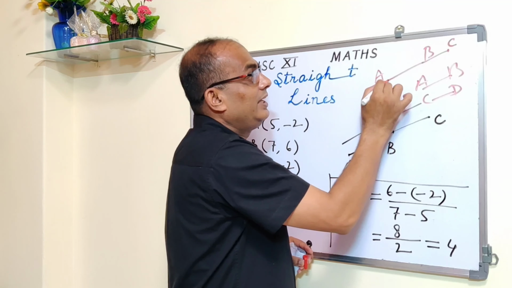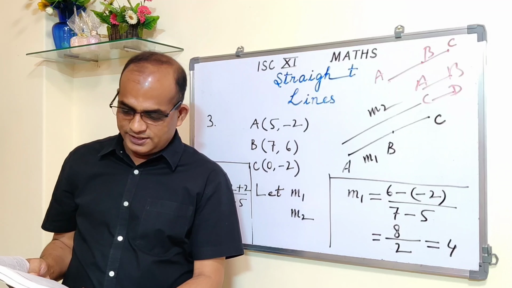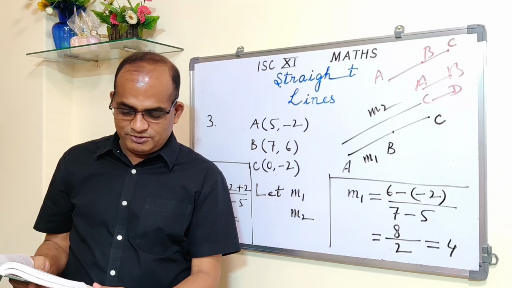That means the 3 points are collinear. One question I'll solve for you in my next video. I guess that is question number 3. In the third question, if we find out the slope of the two lines, we'll get the same slope. So that will be this situation. I'll do that in my next video.